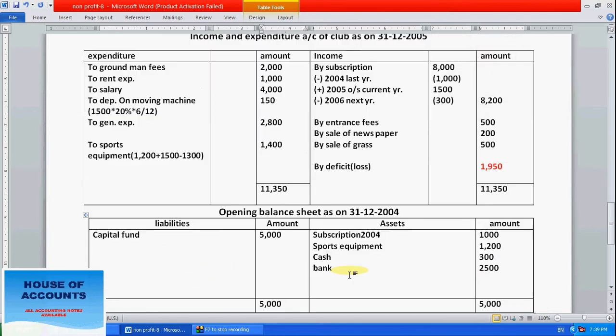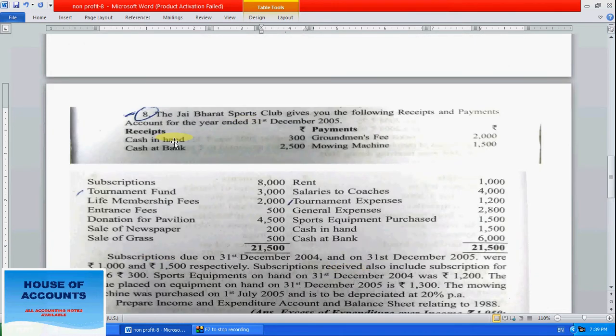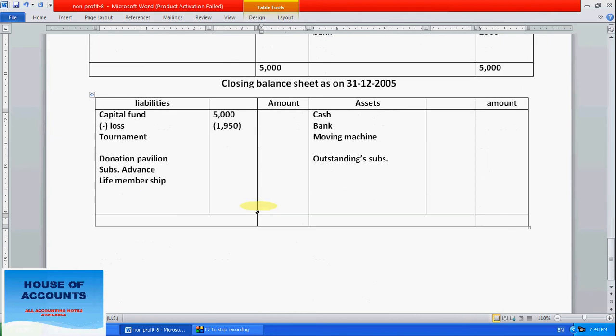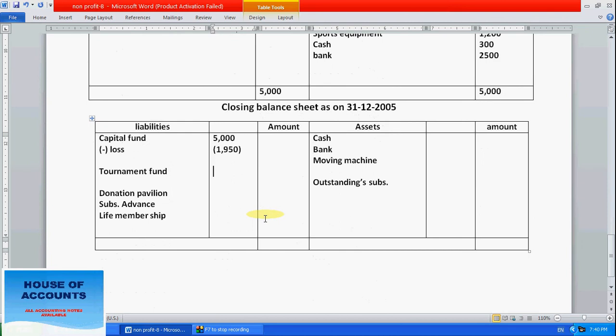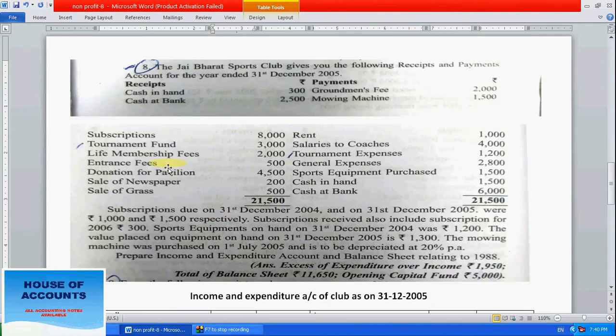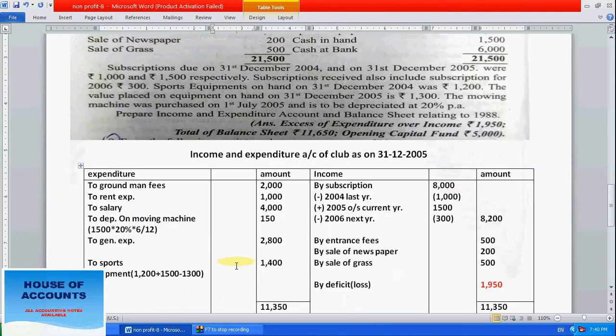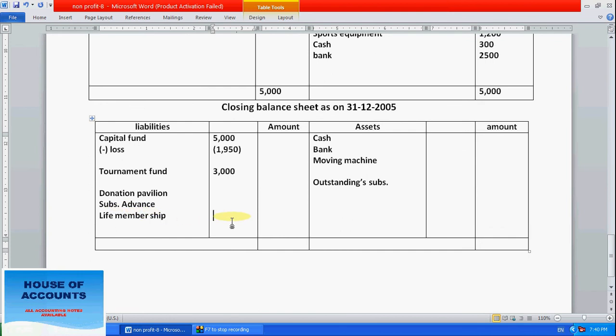Next, from the starting, see cash in hand, cash in bank we have taken, subscription also. Tournament fund we have not taken, take it into the liability side. Tournament fund. How much tournament fund? See here, 3000 is the tournament fund. Now for the next after tournament, life membership 2000. So right here life membership 2000.